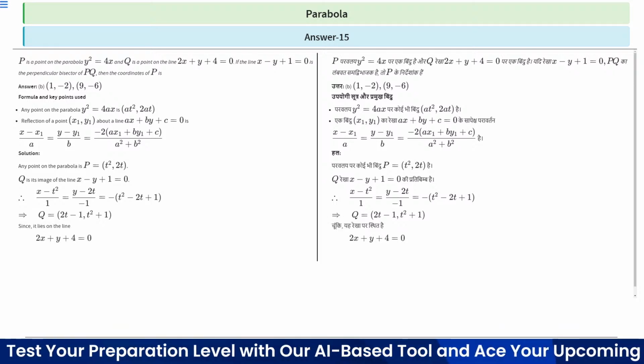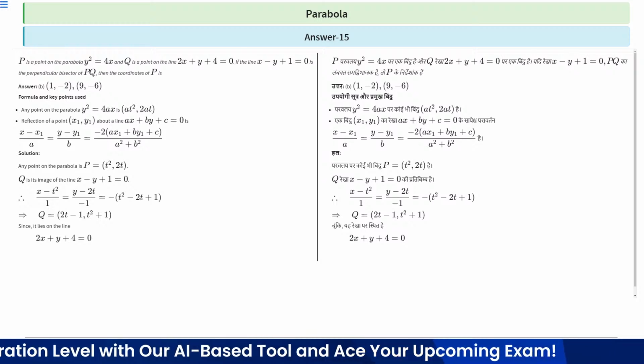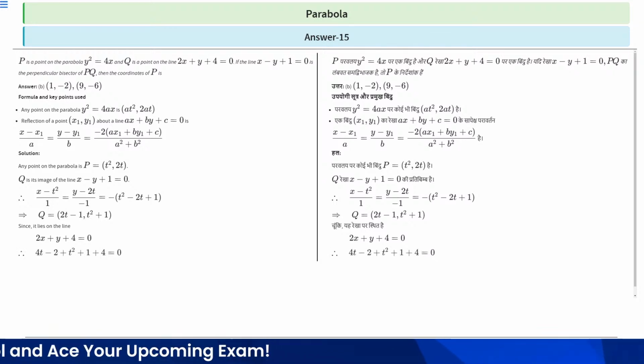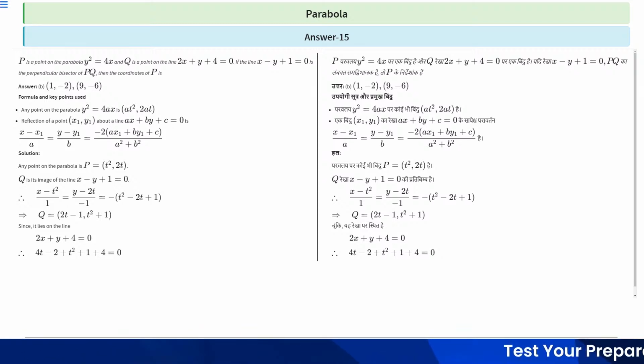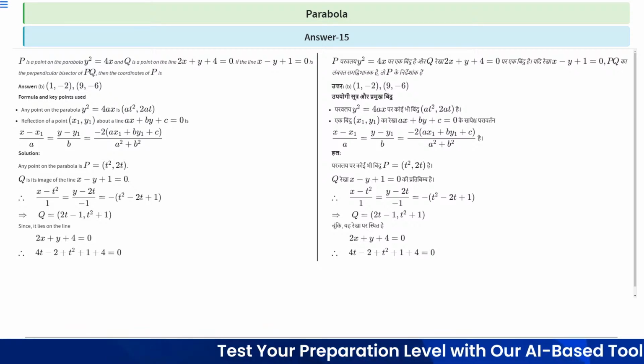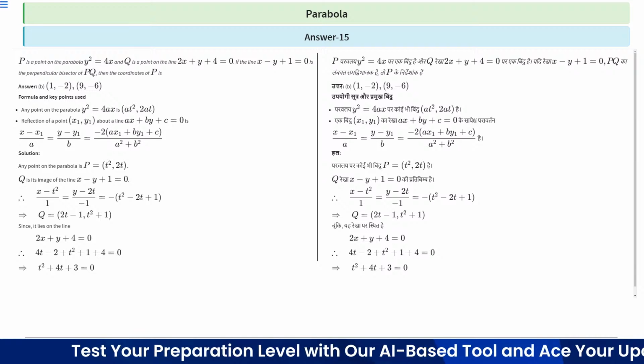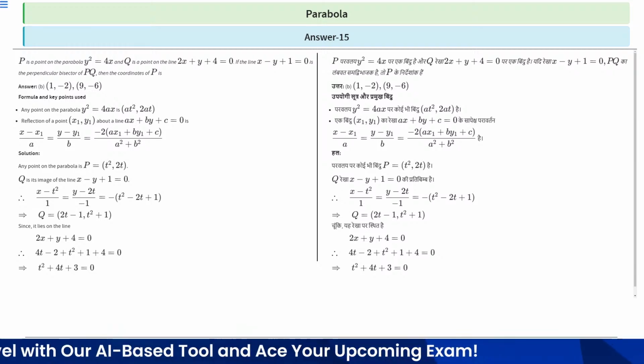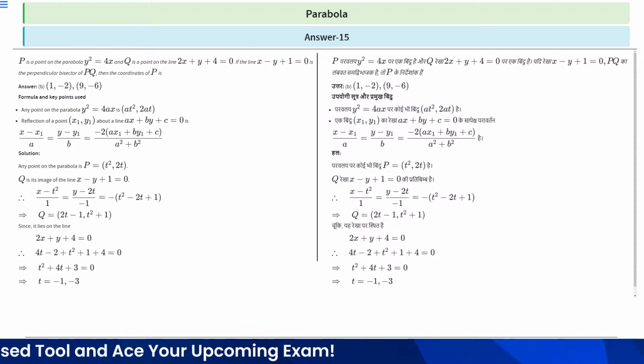Since Q, the coordinates of Q, lies on the line 2x + y + 4 = 0, therefore by putting the values of x and y, you will get 4t - 2 + t² + 1 + 4 = 0. Therefore t² + 4t + 3 = 0. Got it? So we got t as -1 and -3.